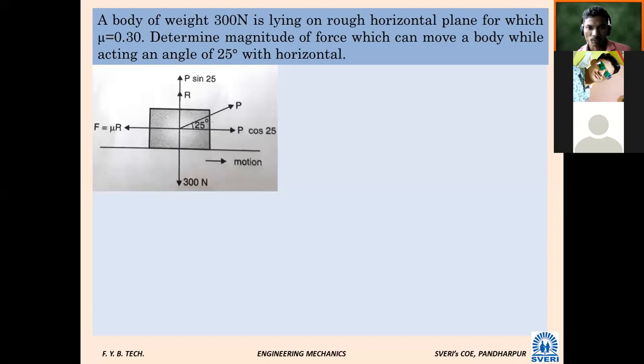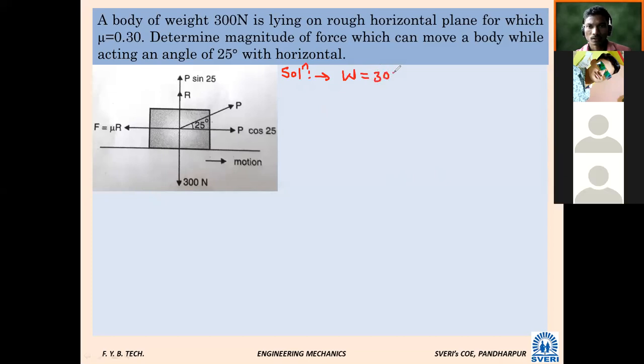So before finding, what is given that we should know. Once we read the problem, it is necessary to know what is given. I will not repeat the formula, mu is equal to tan phi, tan alpha, what is alpha, etc. Can anybody tell me what is given? Weight, mu and alpha. Weight is 300 Newton. Mu is equal to 0.30.